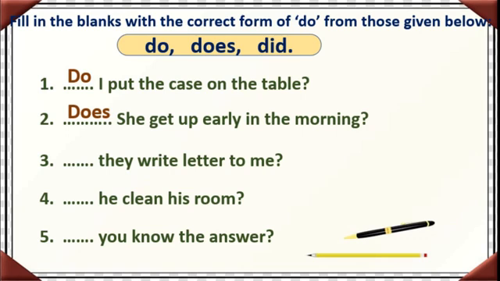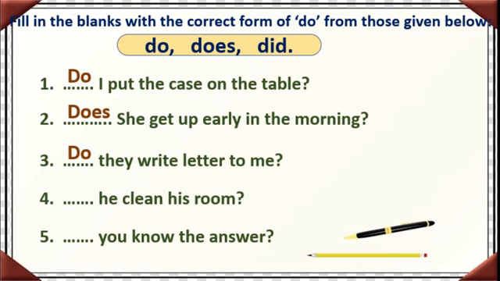Third one, dash, they write letter to me. They means third person. Here what will come? Do they write letter to me? He is asking the question, that is in the present tense. Do they write letter to me? Okay, like this. Fourth one, dash, he clean his room. He means again third person.